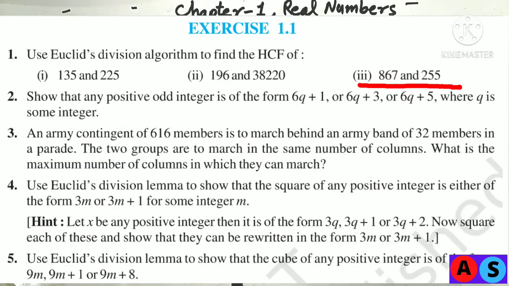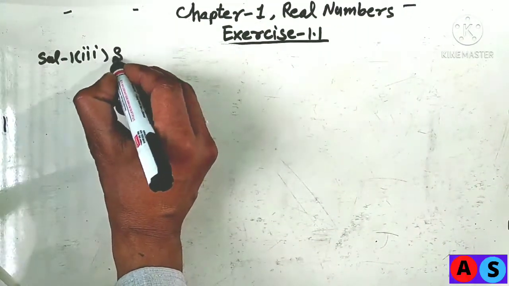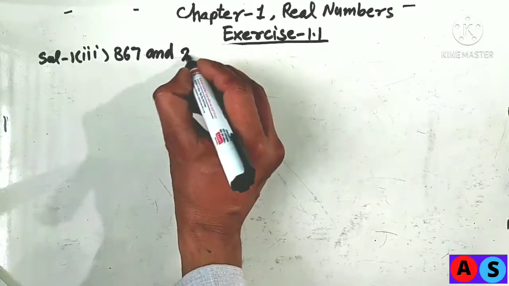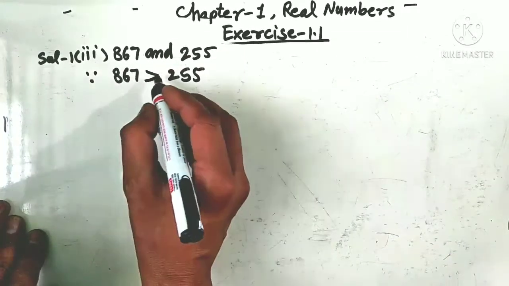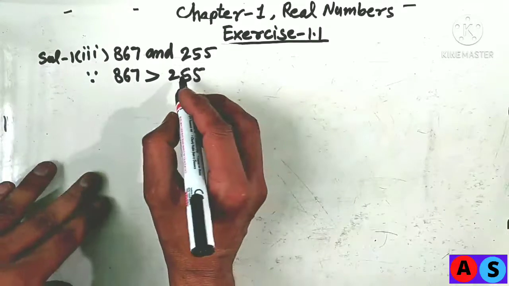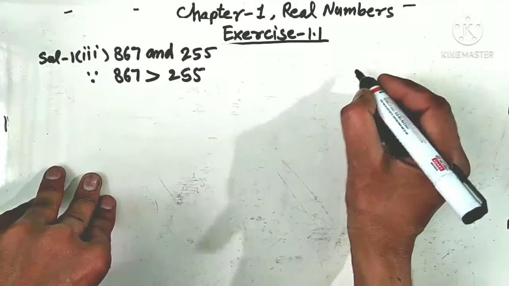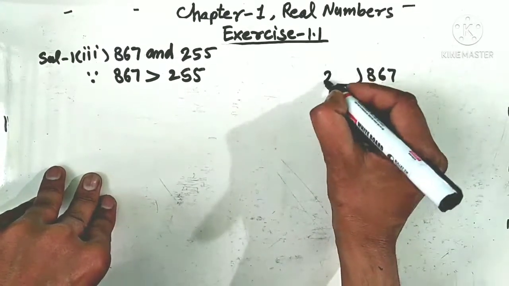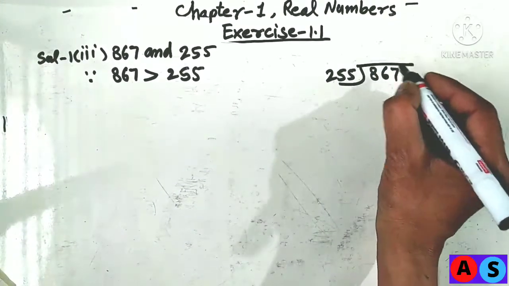Our part third is 867 and 255. So we write the solution, 1, part third. Given numbers are 867 and 255. Now we compare. Since 867 is greater than 255, we take the smaller number as divisor and the larger number as dividend. So we divide dividend 867 by divisor 255. It will go 3 times.